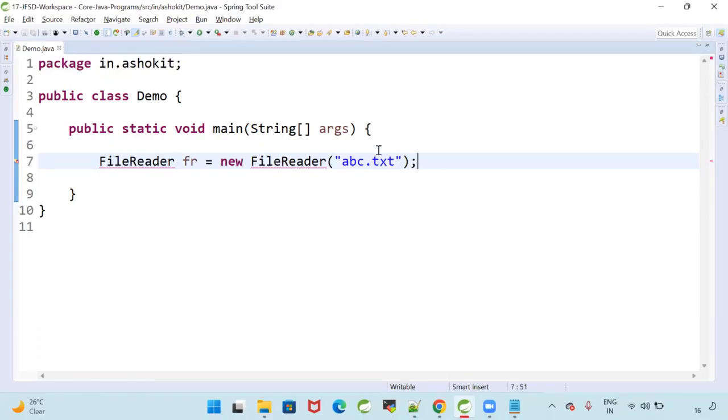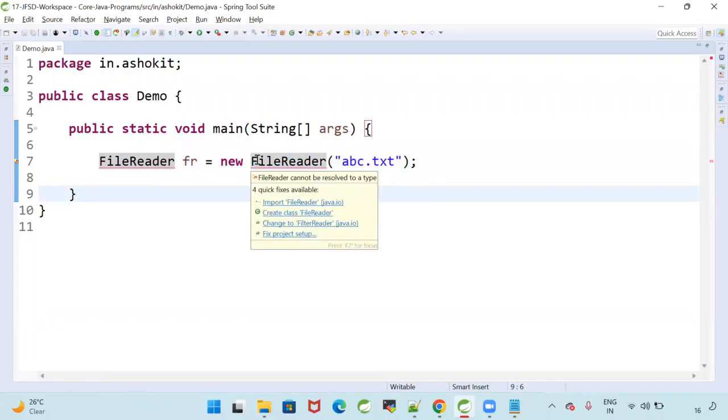When I am trying to read some data by using FileReader, my compiler is telling me, boss, check carefully, a FileNotFoundException may come if the file is not available. The compiler is giving me a warning: you are trying to read a file, but check properly whether the file is available in that location or not.